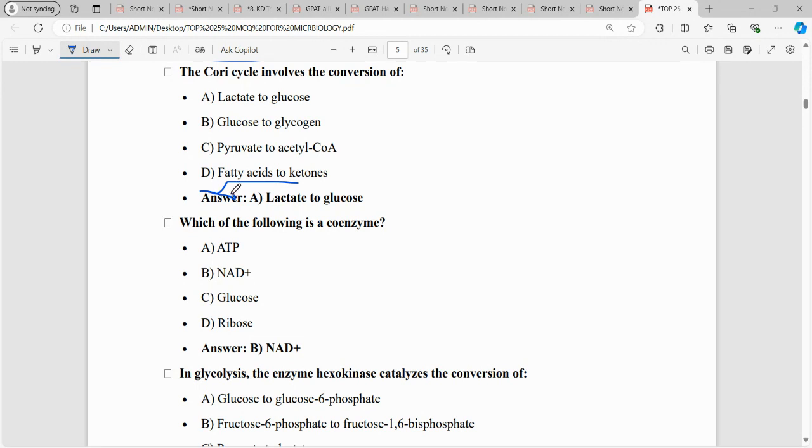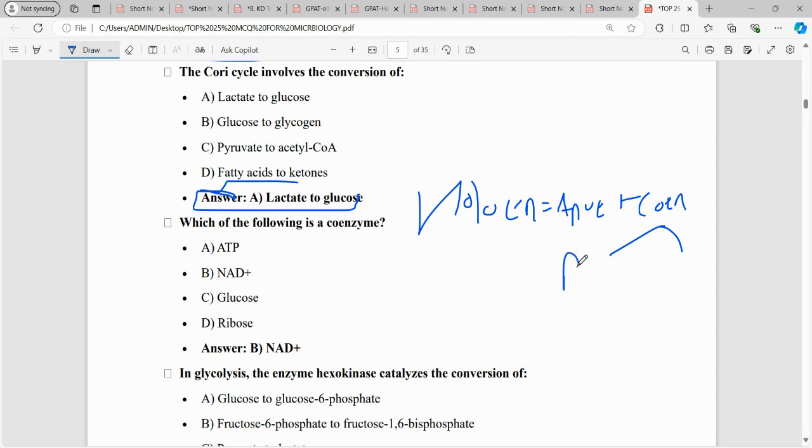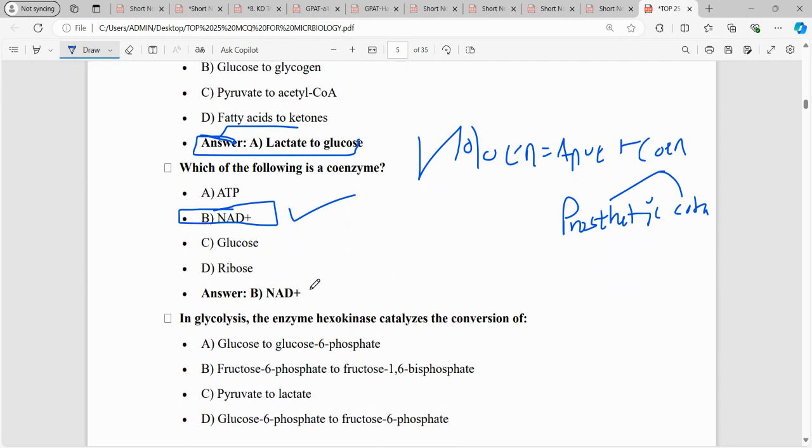Which one of the following is a coenzyme? The holoenzyme is the functional unit of an enzyme. It is made up of two parts, apoenzyme plus coenzyme. The non-protein part can be either a prosthetic group or a cofactor. The prosthetic group is the non-protein part, while the apoenzyme is the proteinaceous part of a particular holoenzyme. So the right answer here is nicotinamide adenine dinucleotide, NAD+, because this is a type of coenzyme.